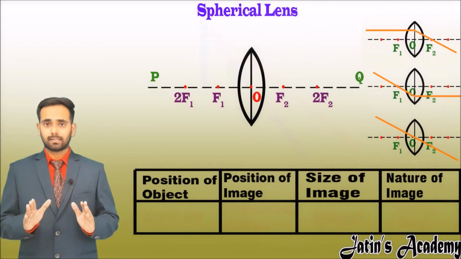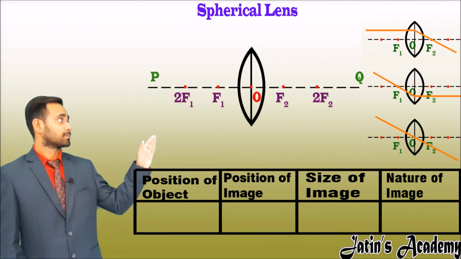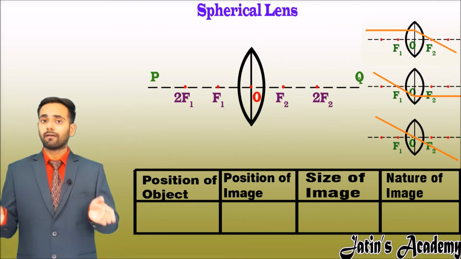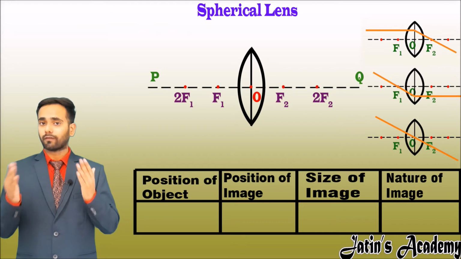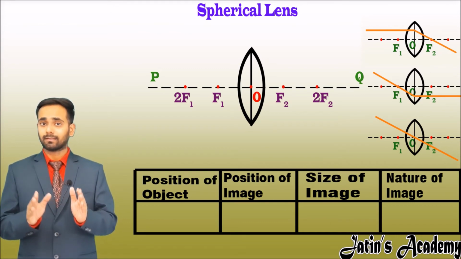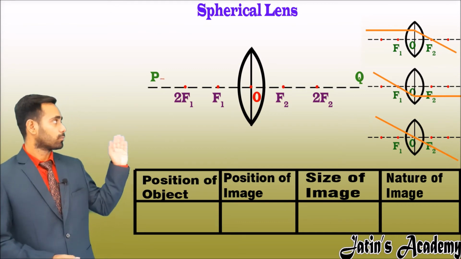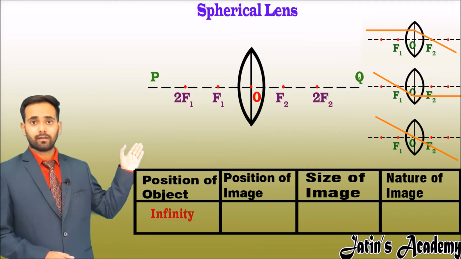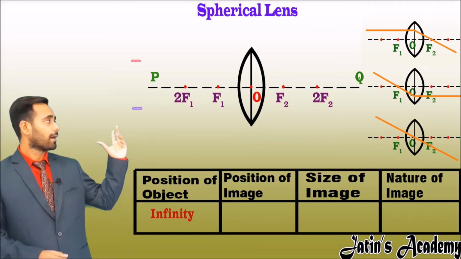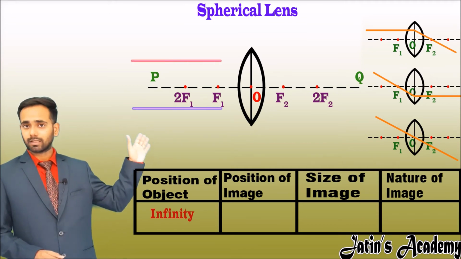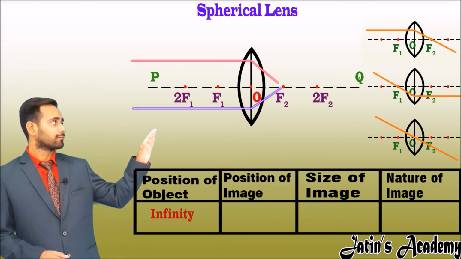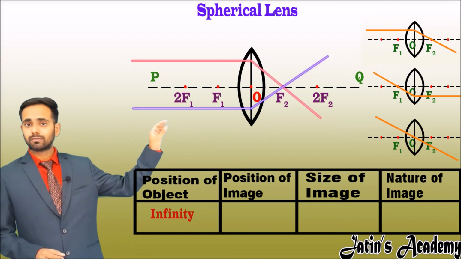There is one case related to the convex lens. This is the case which we have done earlier in order to find the focus of a convex lens. The case is when the object is placed at infinity. When the object is at infinity, a parallel beam of light comes toward the convex lens, and after converging, it converges to the second focus.